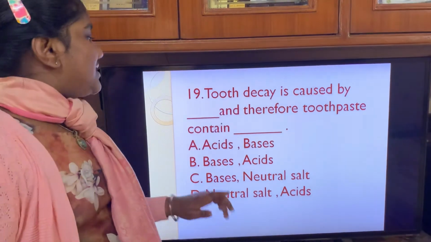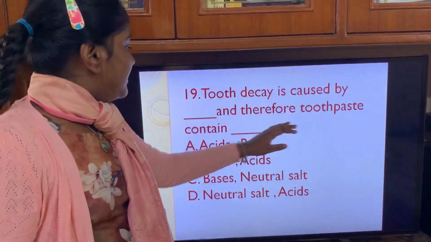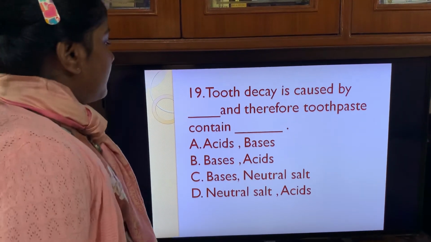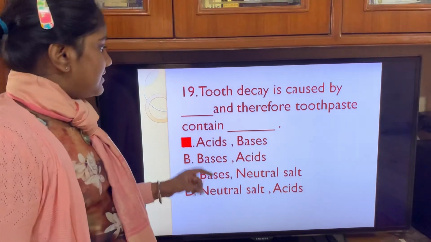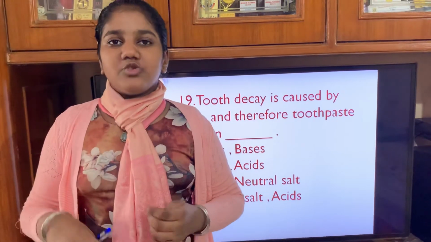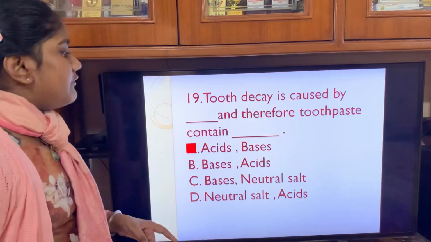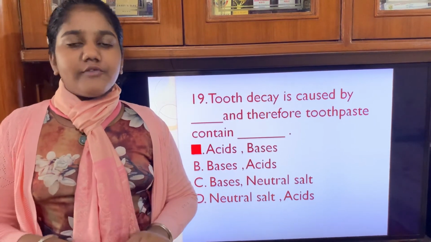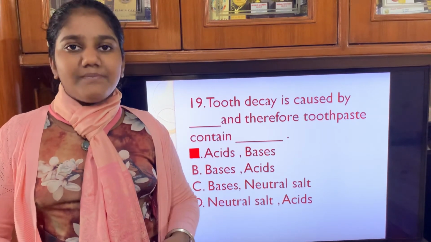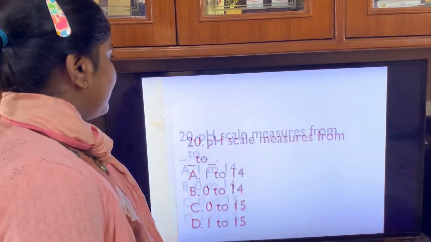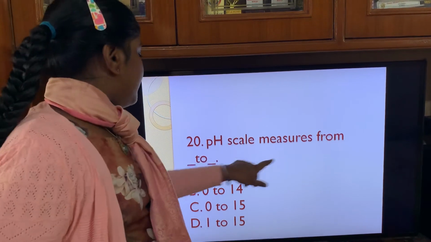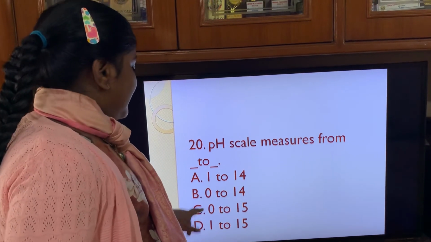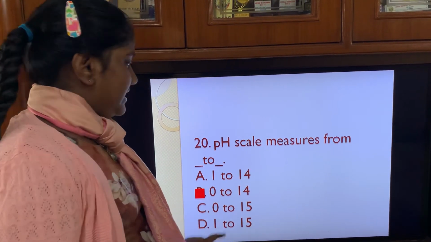Tooth decay is caused by dash and therefore toothpaste contains dash. Option A is correct, because tooth decay is caused by too much acid and therefore toothpaste contains bases to neutralize those acids. Therefore we can clean our teeth using basic substances. Now, the pH scale measures from dash to dash. The correct answer is 0 to 14.